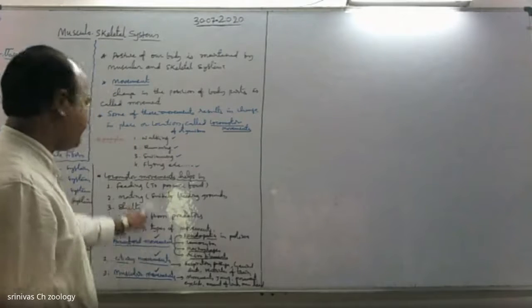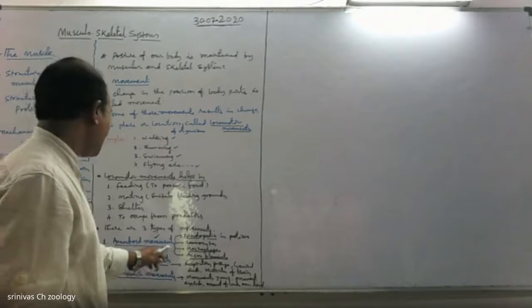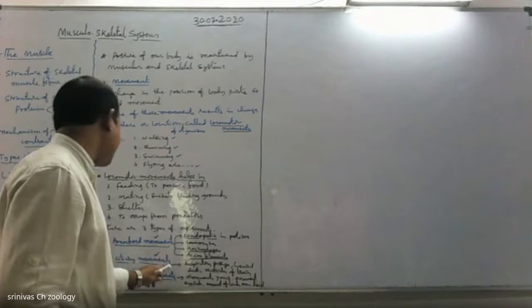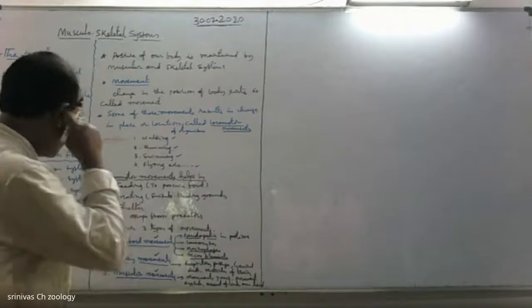These are the three different types of movements observed in different groups of animals in different organs.